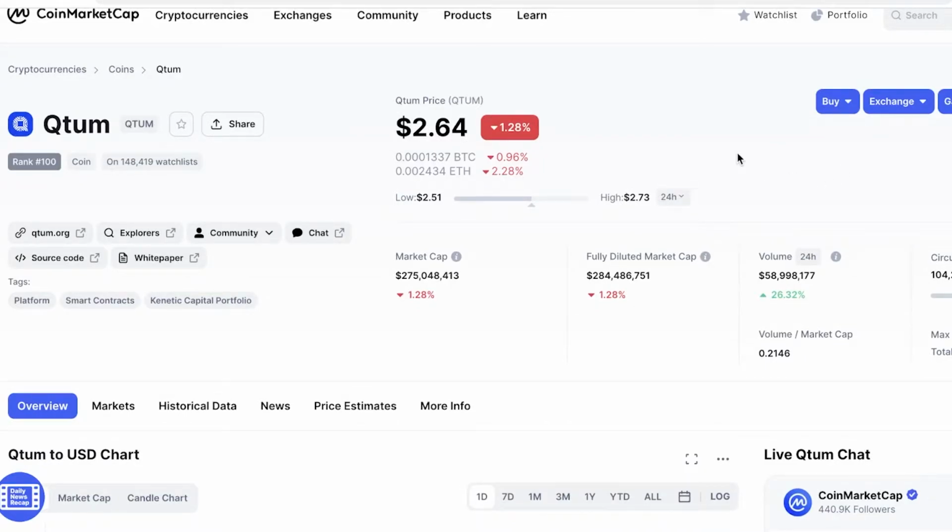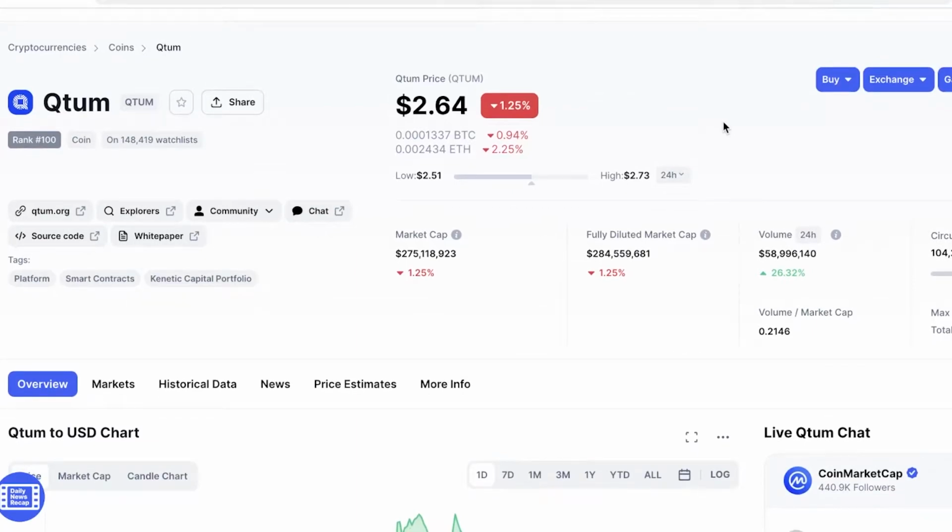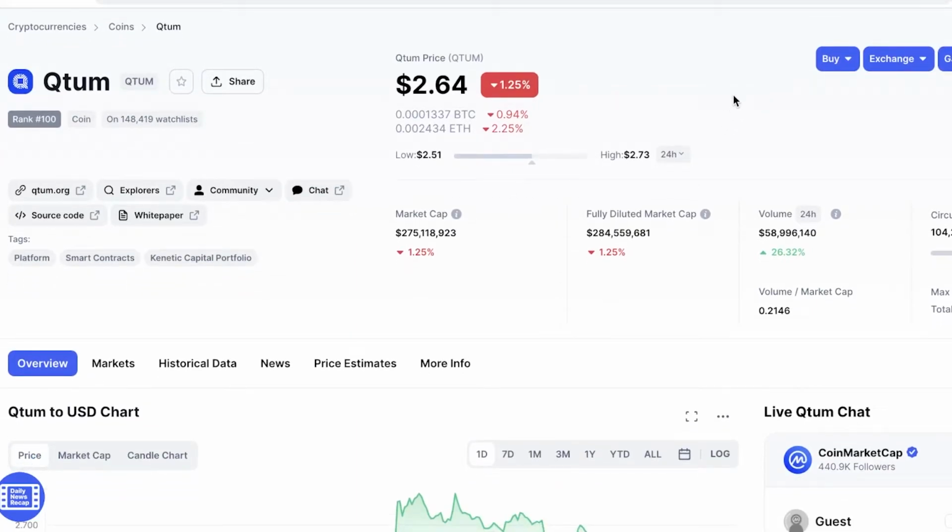The overall market cap is around 275 million, with a fully diluted market cap of 284 million and a 24-hour trading volume of 56 million. And it has quite a large circulating supply of over 104 million. Now, the maximum supply available for this specific Quantum token is 107 million.